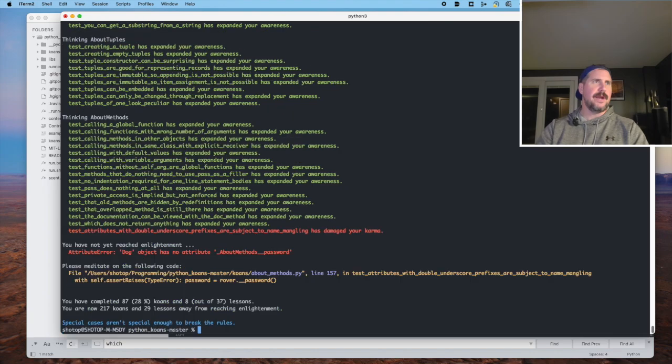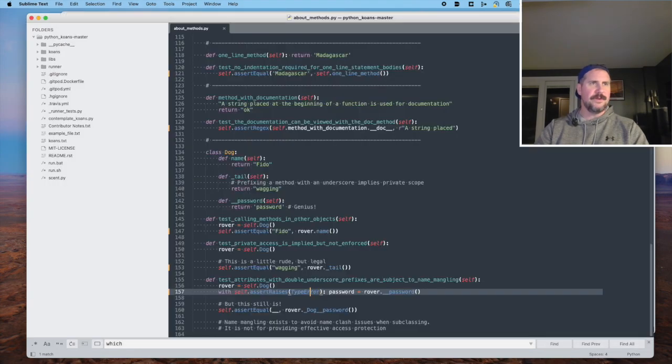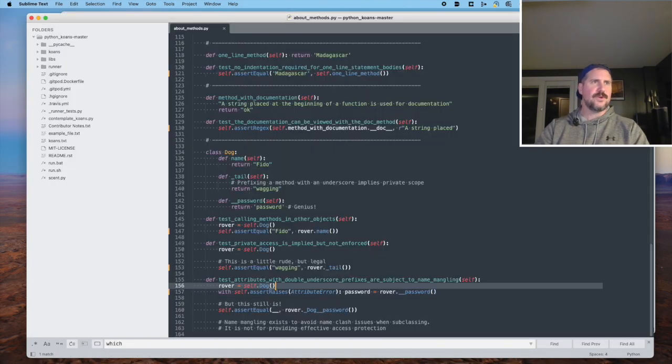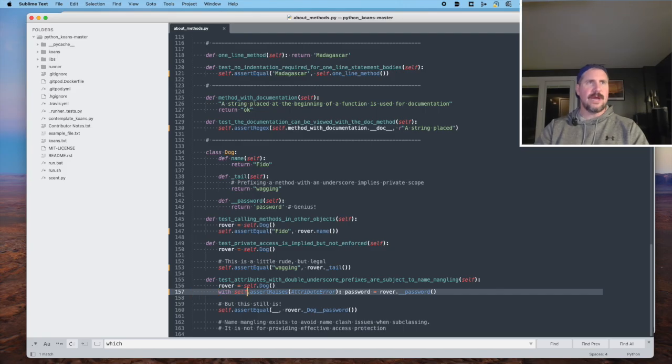Let's try to run the test and see where we're at. Mangling, attribute error, Dog object has no attribute. All right, attribute error. Okay, let's see. That's correct. So we confirmed that when we try to call underscore password on rover, which is set to an instance of the Dog class, we cannot. We get an attribute error. And that will happen when we try to call a method that has, at the beginning, two of these underscores, since they indicate that it's privately scoped.